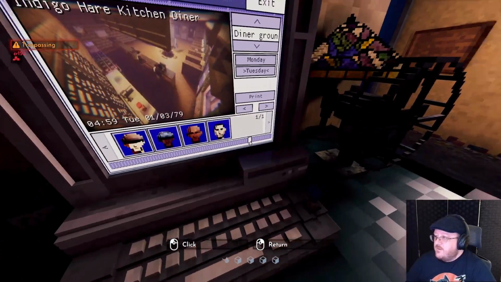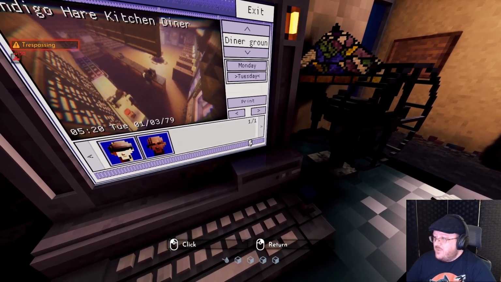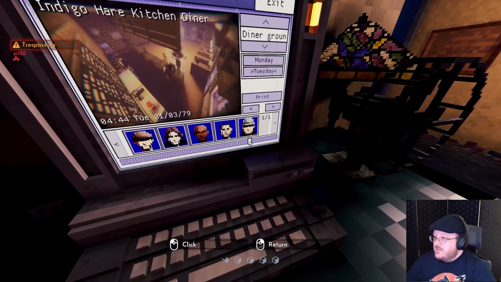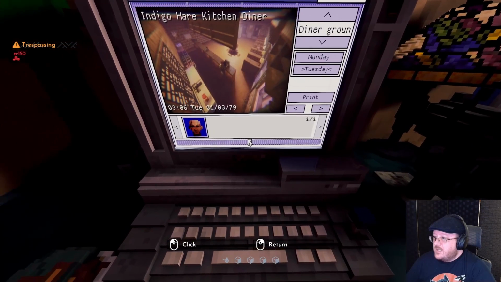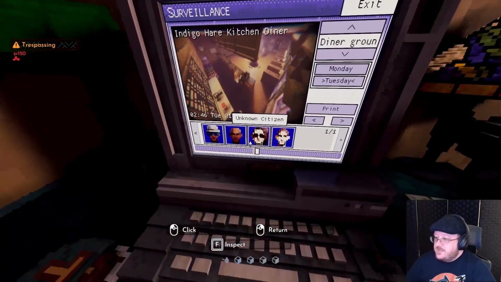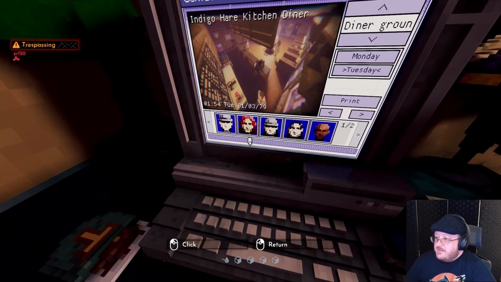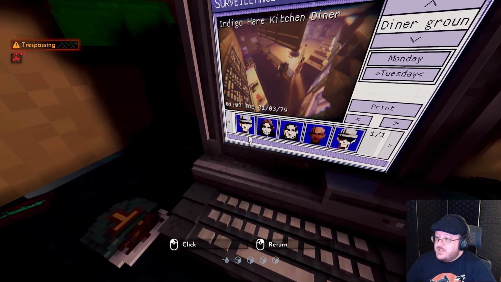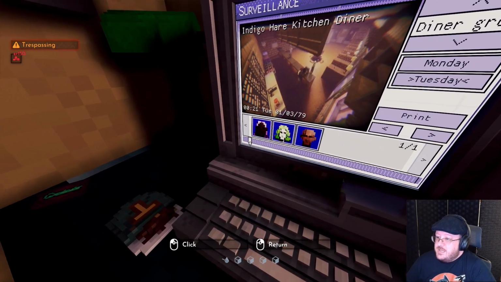So let's try looking for... I do not know why it's making a door noise. Let's just scrub through and look for Oni. Stop making that noise. No. Thankfully, if you know them, it puts the information above their portrait. Well, that's a bug.